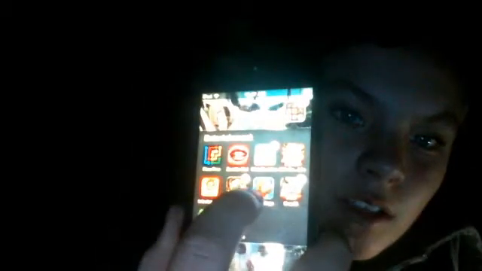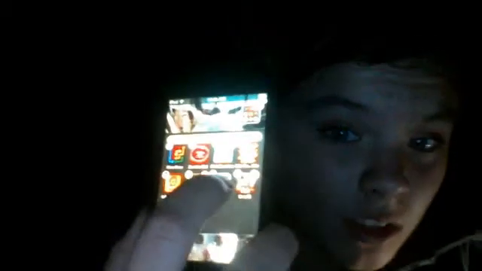For example, if you want to move your little slides, these things that are in here, all you basically have to do is press and hold until you see the little X's in the corners. If they don't have X's in the corners, it's most likely that they cannot be moved or deleted. Look, if you push the little X, then it will ask you if you really want to delete the app. You would click yes, and it basically removes it.